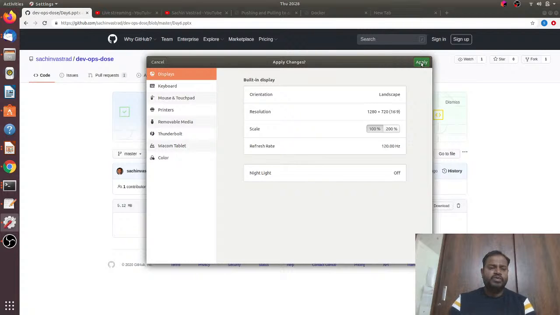Okay, so let's go. This is what my home directory looks like. Here I have something called day 11. I have already copied it here, so what I'll do is I'll just remove the folder. I just removed the whole folder, deleted the whole folder. You can see that nothing is there. Okay, now let me go to the browser.